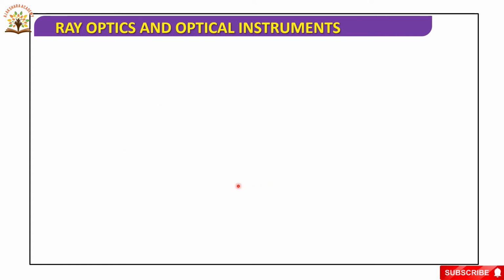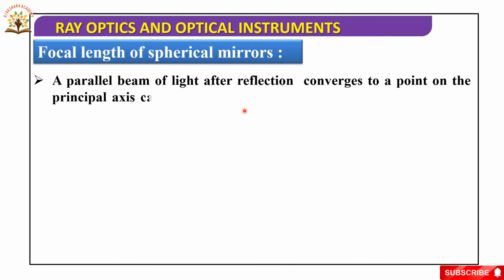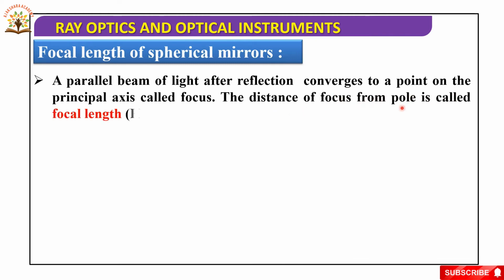Now, focal length of spherical mirrors. A parallel beam of light after reflection converges to a point on the principal axis, which is called the focus. The distance of the focus from the pole is called focal length. So all the parallel rays are converging at a point, and this point is called focus. The distance of focus from the pole is PF, where P means pole and F means focus, and that is equal to the focal length, small f.